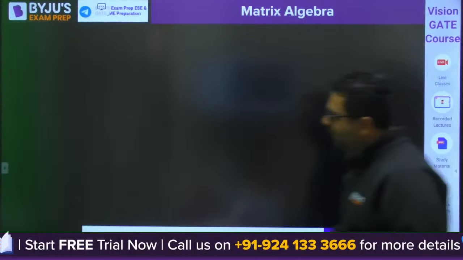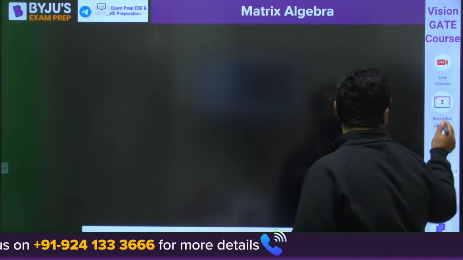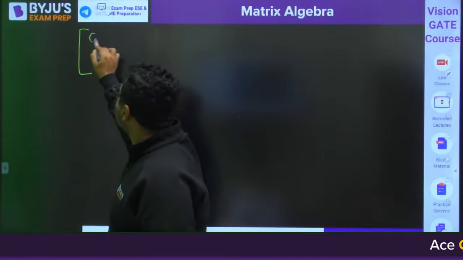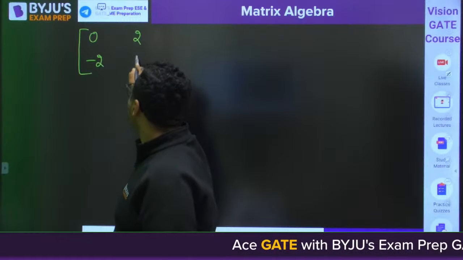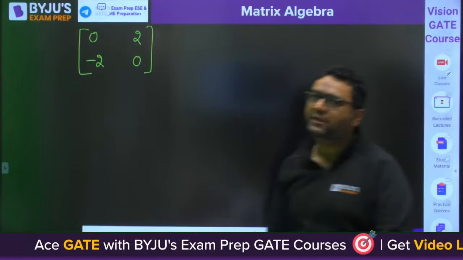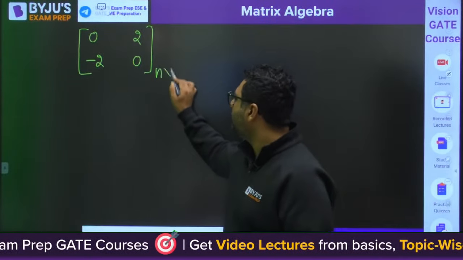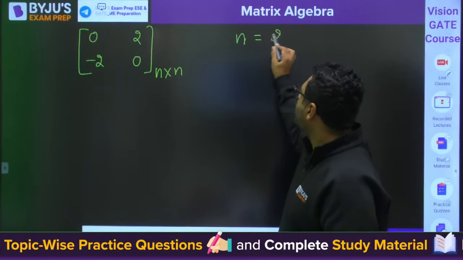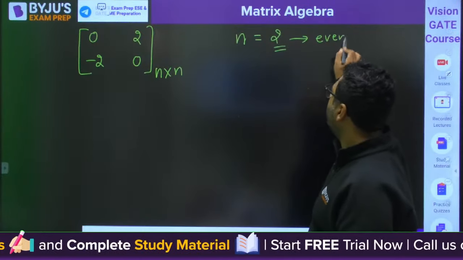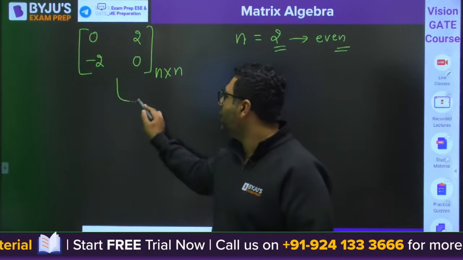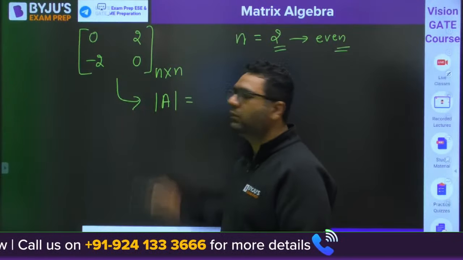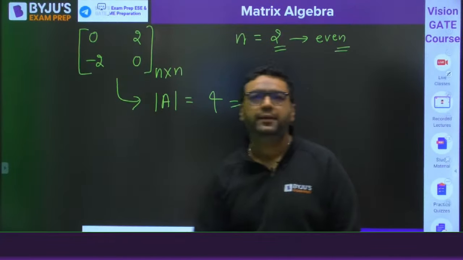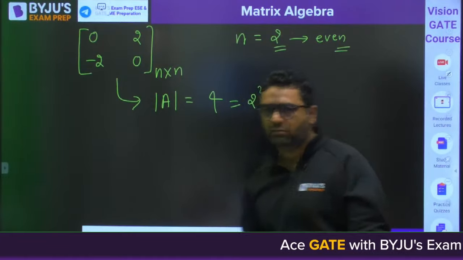Okay. Let us say we are having a matrix, 0, 2, minus 2, 0. This is a skew symmetric matrix. You tell me what is the order of this matrix? The order of this matrix is odd or even? Even. So can you find out the determinant of A? 0 minus of minus 4, that is 4. Isn't it 2 squared? So it is a perfect square.